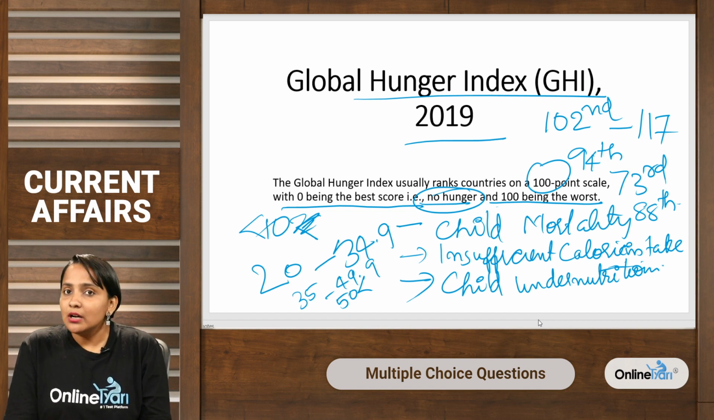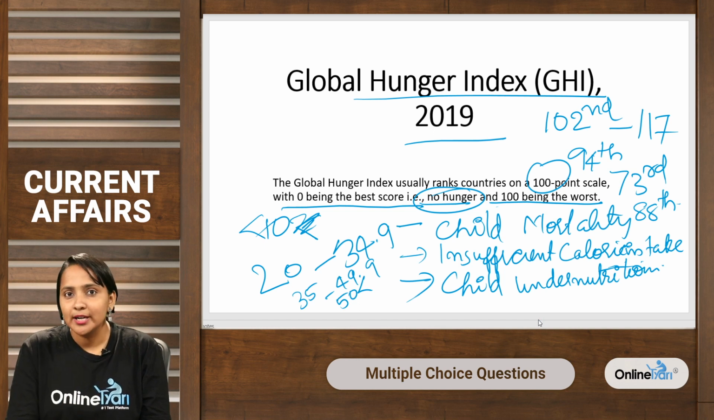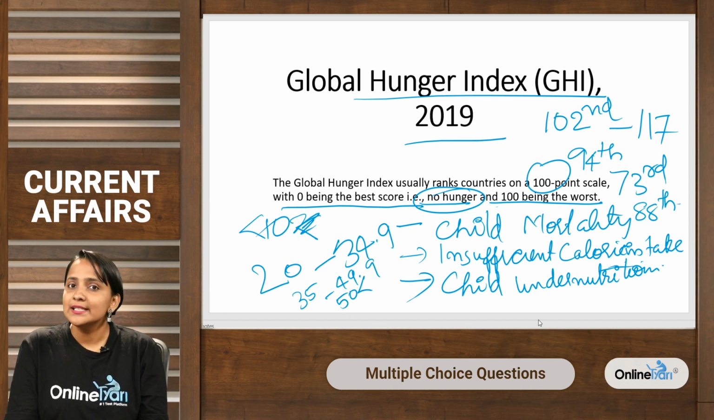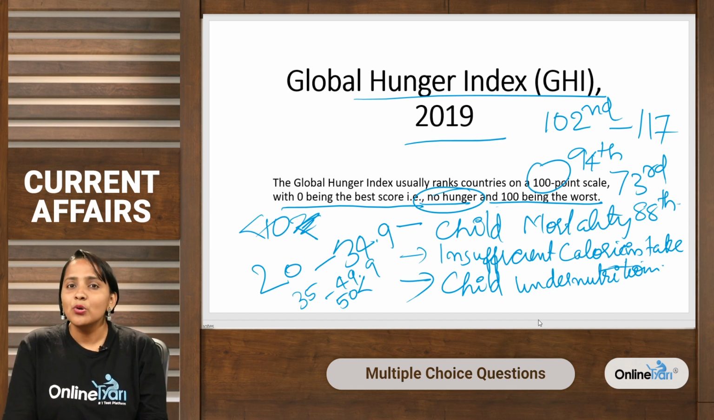So, this index measures and tracks hunger at regional, national and global levels, as I already discussed. The Global Hunger Index is mostly based on the proportion of the country's malnourished child population, and only 9.6% of the children between 6 to 23 months were fed with a minimum acceptable diet. Okay.